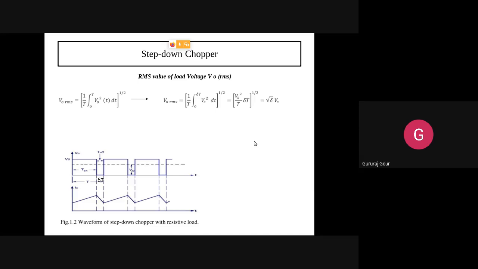Means what we are concluding here with the step down chopper is that both average DC load voltage and RMS output load voltage are decreasing or reduced in level compared to the input DC. This is going to prove our step down chopper.